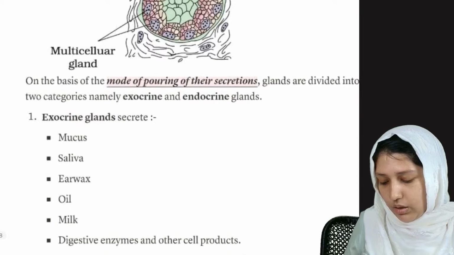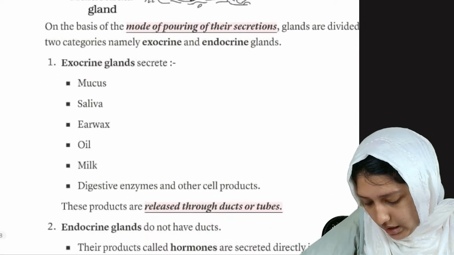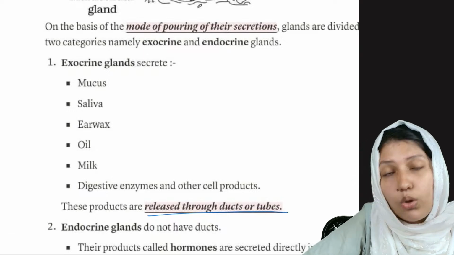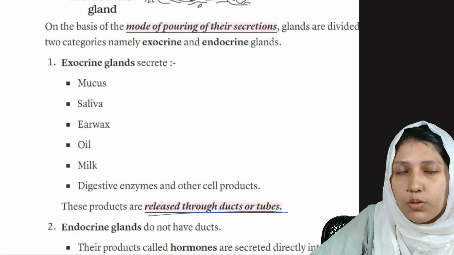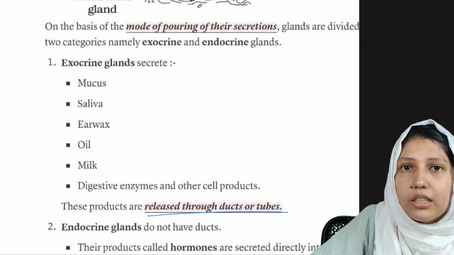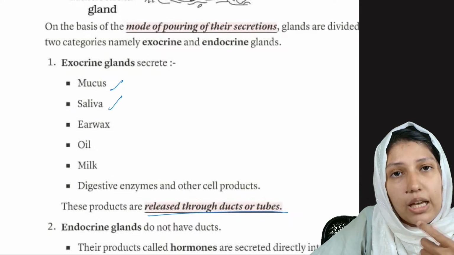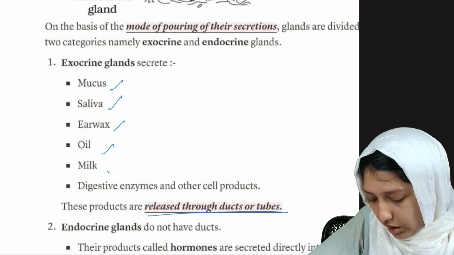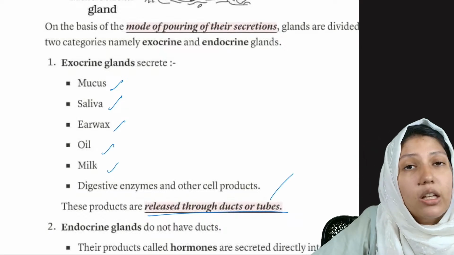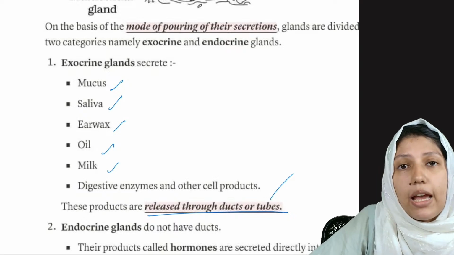Okay, now just see what are endocrine and exocrine. Exocrine glands have a duct or tube, which means the products are released outside through a duct or tube. Mucus, saliva, everything has a duct. Right, mucus, saliva, earwax, oil, milk, digestive enzymes and other cell products. But those which do not have a duct or tube are known as endocrine.